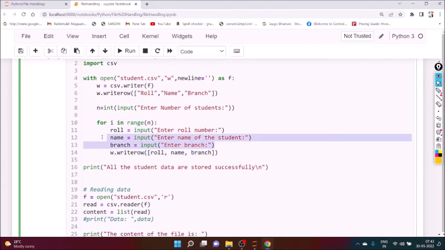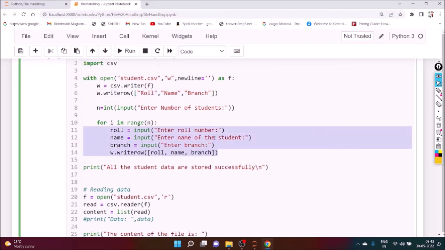We input roll number, name, branch using the keyboard, and we use writerow. Writerow means inserting values inside the CSV file. First we insert the column names, and after that the content of that particular file. After executing this, it will print that all the student data stored successfully.